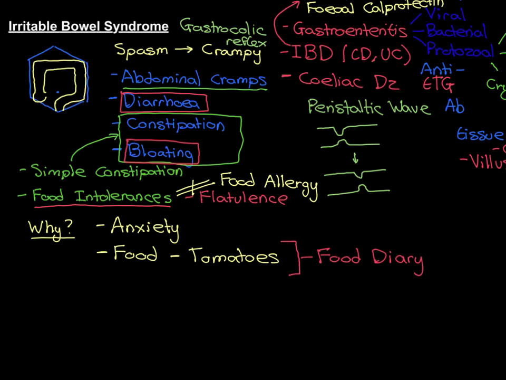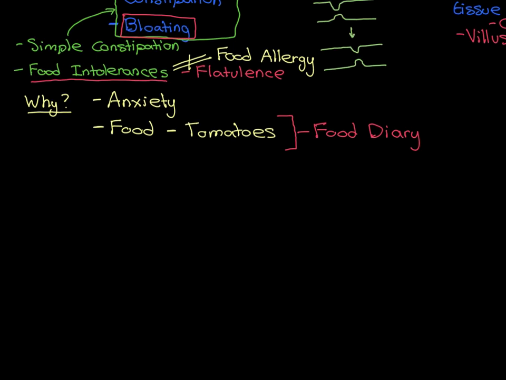Okay, so those are the two schools of thought as to why people get irritable bowel syndrome: anxiety and food triggers. And it's possible that in different people it's different things. So in some people it may be anxiety, and in others it may well be a food trigger. It's not necessarily the case that the pathogenesis of these intestinal spasms is always the same. What they have in common is that we don't understand them properly at present, so it's called idiopathic. So that's why. Let's now move on and discuss the current medical treatment for irritable bowel syndrome.